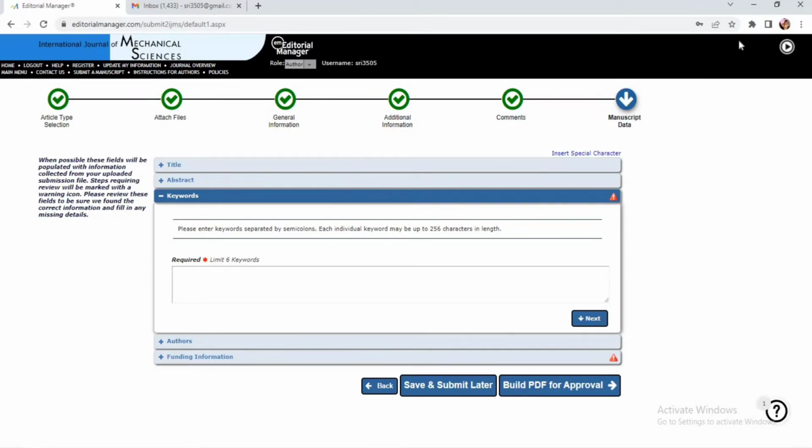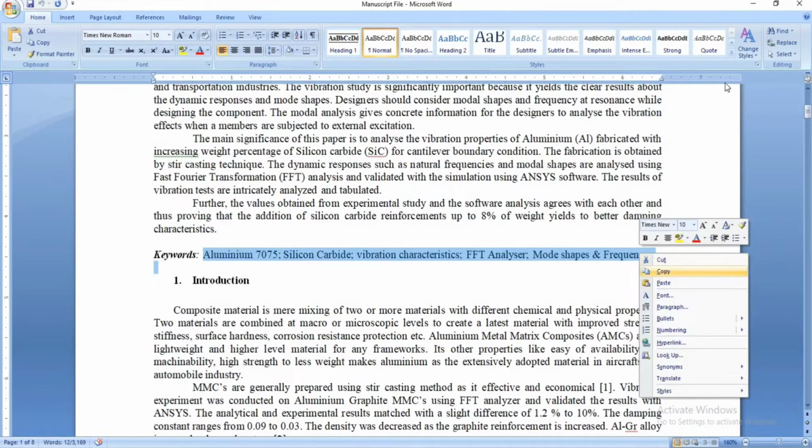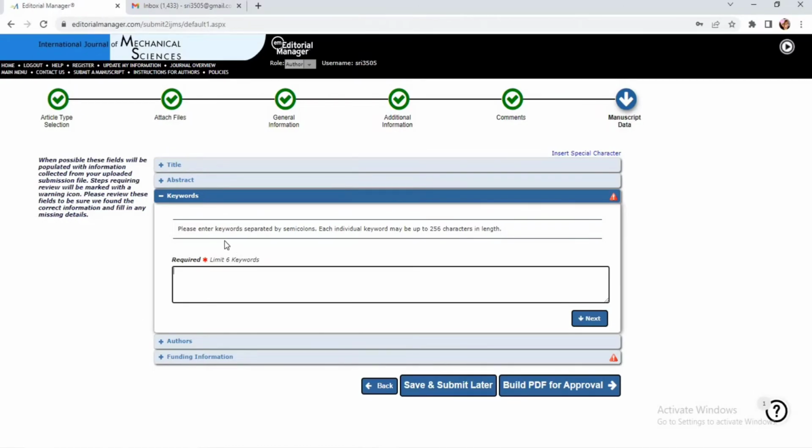followed by the keywords. The keywords have to be typed one by one. So let me select the whole thing. Please enter keywords separated by semicolons. So one by one, aluminum 7075. Please enter the keywords separated by semicolons. Each individual keyword may be up to 256 characters in length. So one by one, I will just type them in separate lines.